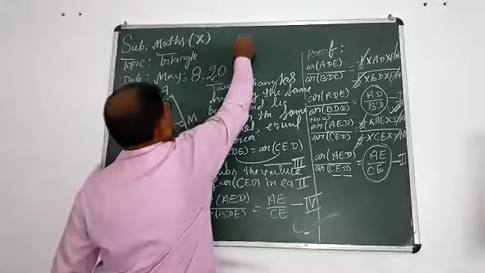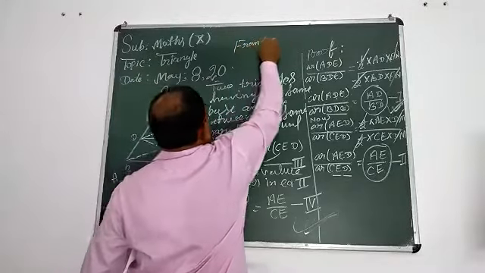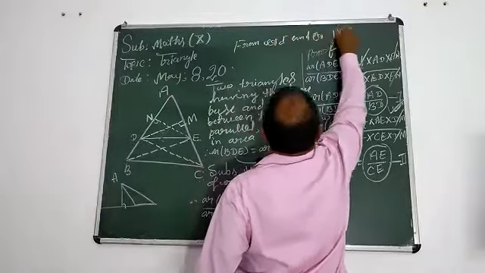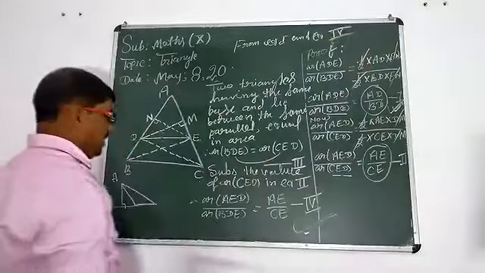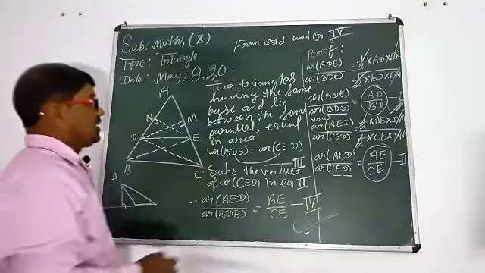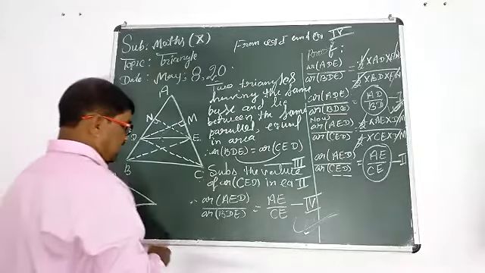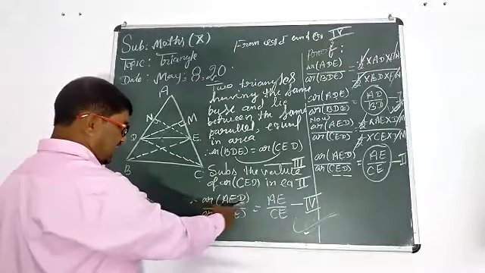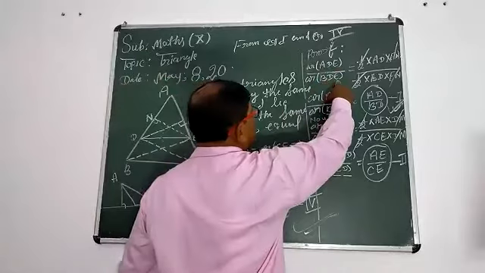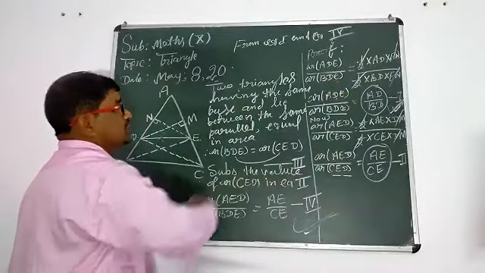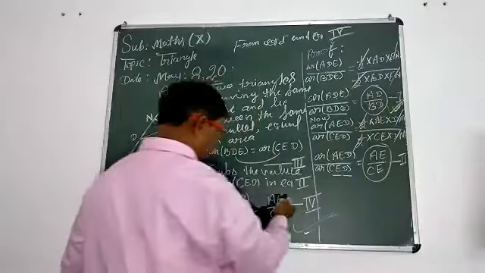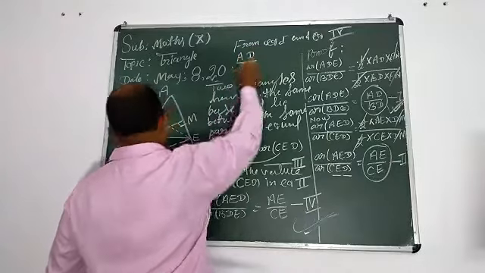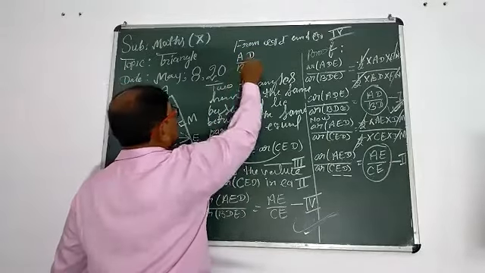From equation 1 and equation 4, area ADE upon area BDE are equal on the LHS, so the RHS are equal: AD upon DB is equal to AE upon EC.